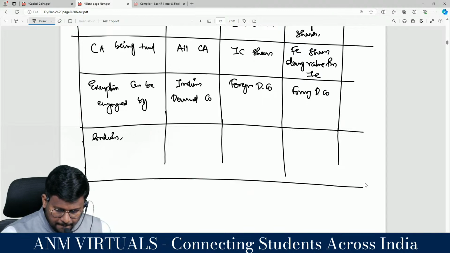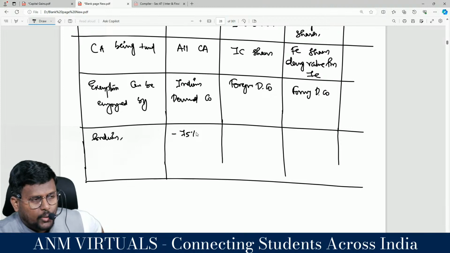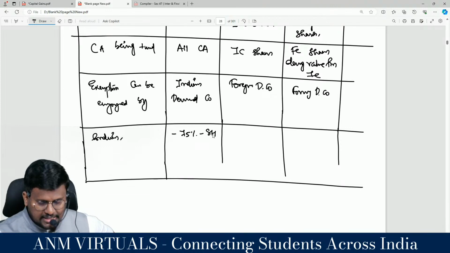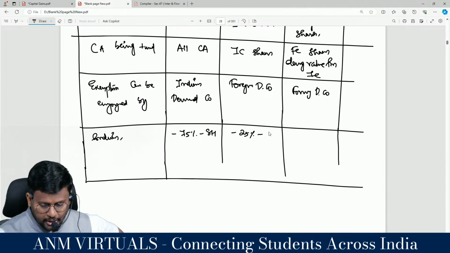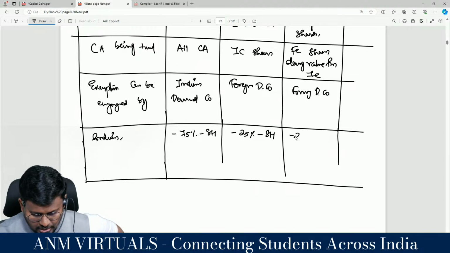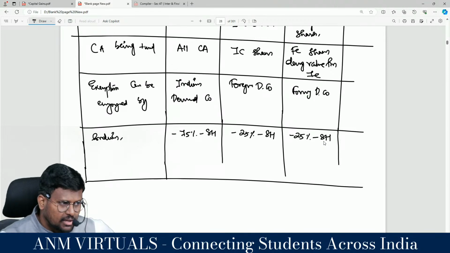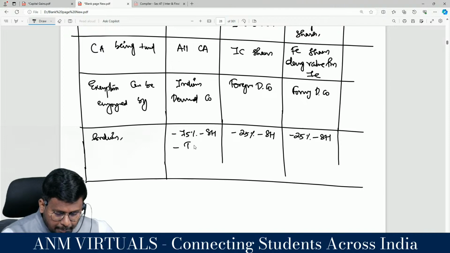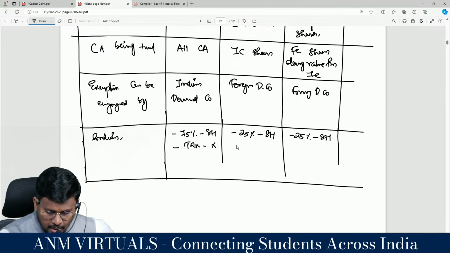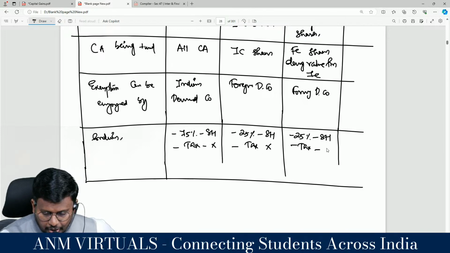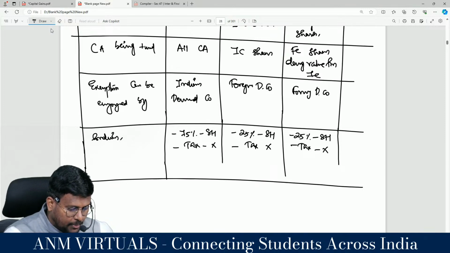So here, at least 75% of the shareholders of the demerged unit should become the shareholders of the resulting unit. There, at least 25% of the shareholders of the demerged unit should become the shareholders of the resulting unit. Here there is no condition about tax, correct? But in the foreign country it should be tax free. Here also it should be tax free. Here nothing is said about tax.